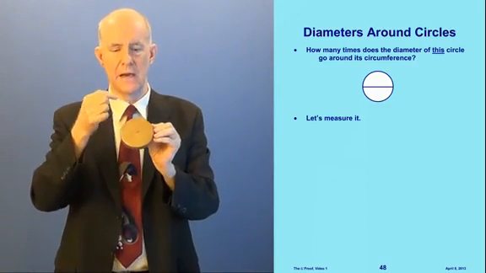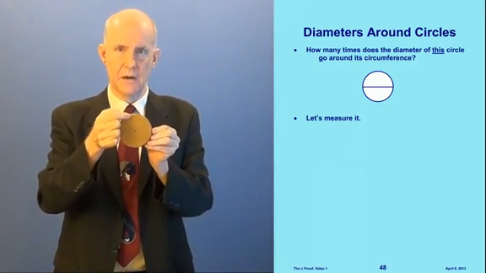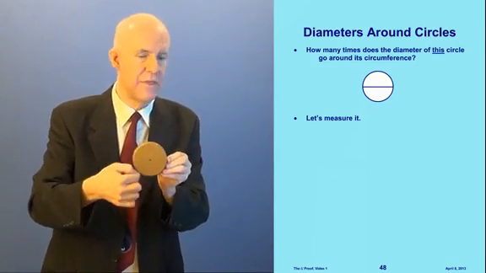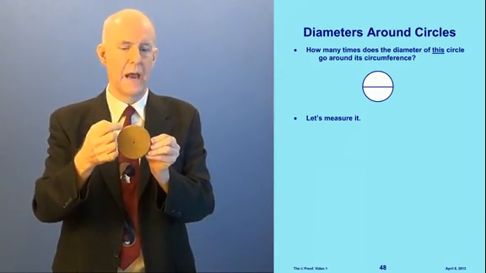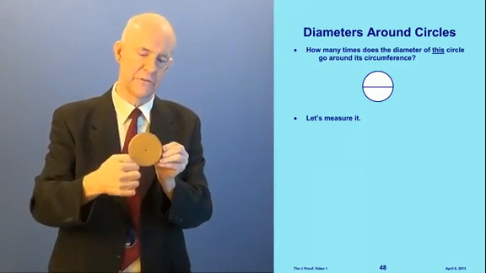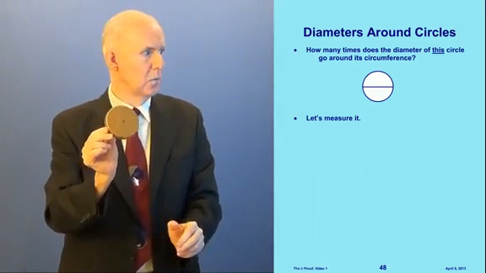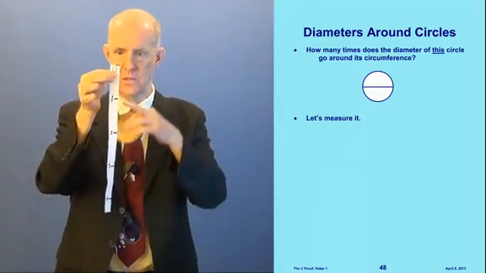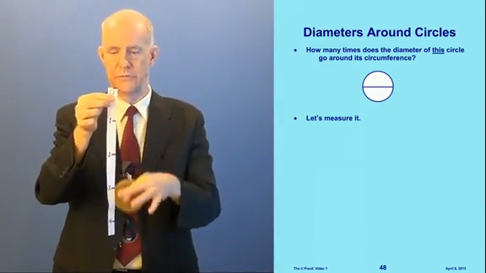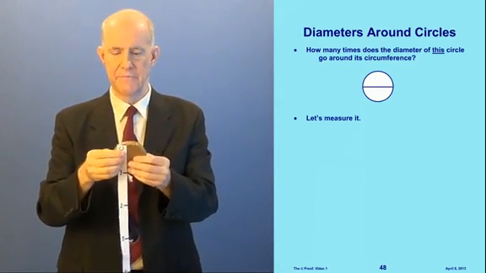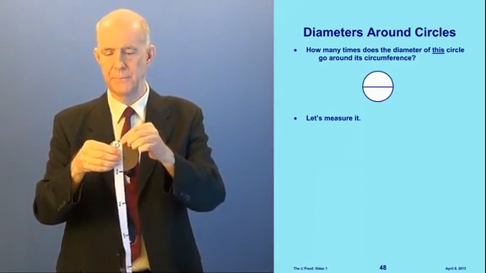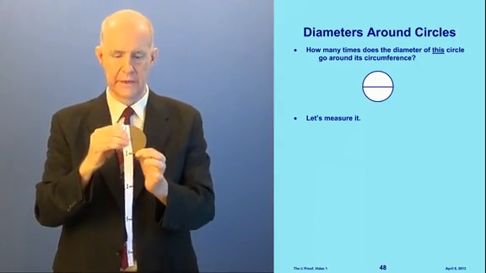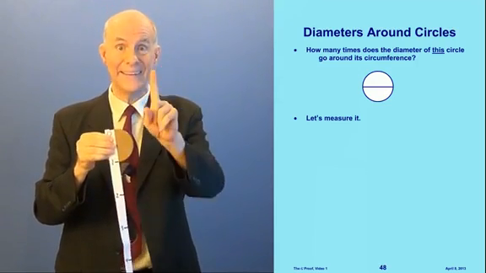What's the diameter? Here's the center of this circle. The diameter is a straight line that goes right through the center. And the circumference is around the outside. The question is, how many times does the diameter go around the circumference of this circle? Well, we're going to measure it. I have a piece of paper I've marked 0, 1, 2, 3, and 4 on it. Now watch how I've done this. I'm going to put the 0 up here, and I'm aligning this edge of the paper right through the center of the circle, and then you have 1 down here. So from 0 to 1, that's 1 diameter.